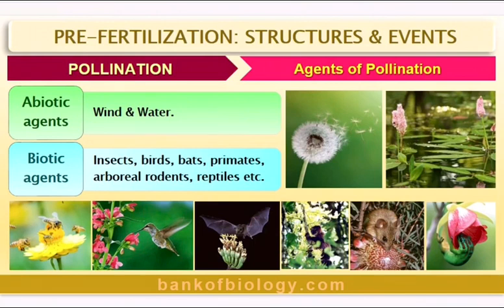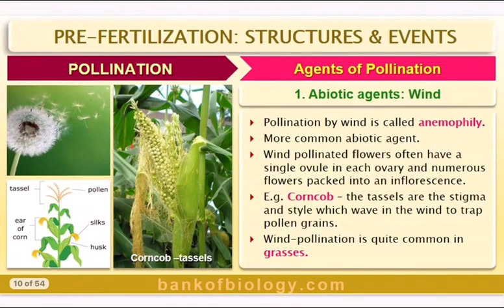So we go with the agents now. After knowing what barriers can take place, there are basically two types of agents, biotic agents and abiotic agents. Abiotic agents are wind and water. Biotic agents: insects, birds, bats, primates, arboreal rodents and reptiles. So you are seeing all this in the pictures, in the photos. Now abiotic agents, wind. Pollination by wind is called anemophily. Look at that. Pollination by wind is called anemophily.